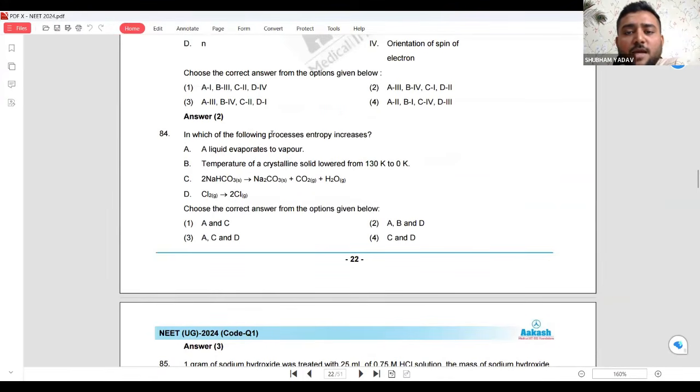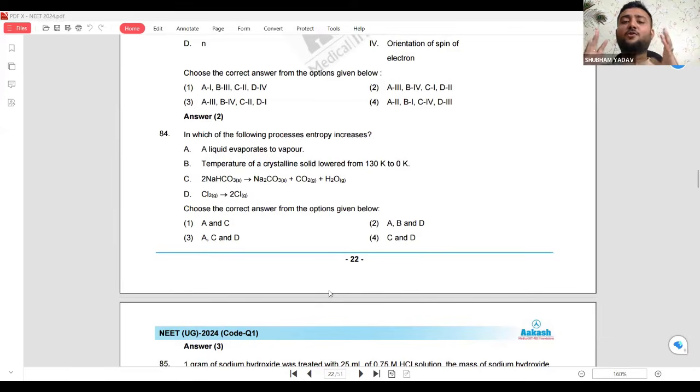In which of the following processes does entropy increase? What is entropy? While I was teaching you, there was a topic where I said that, okay.